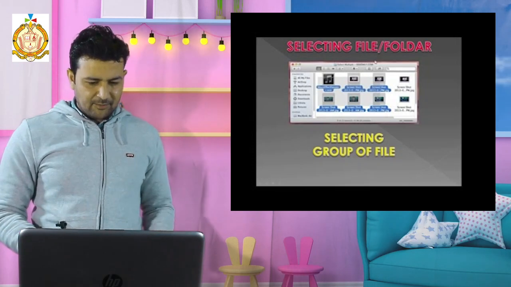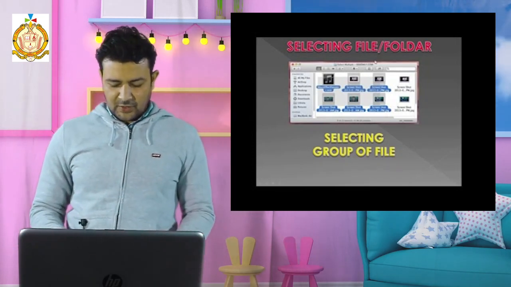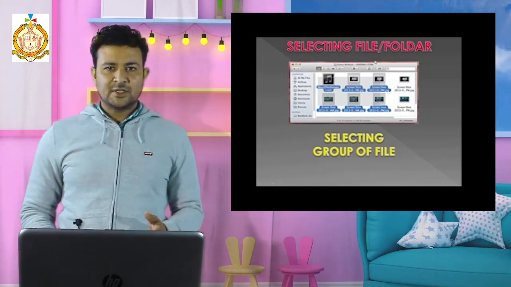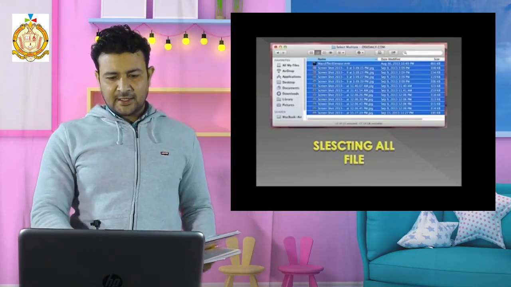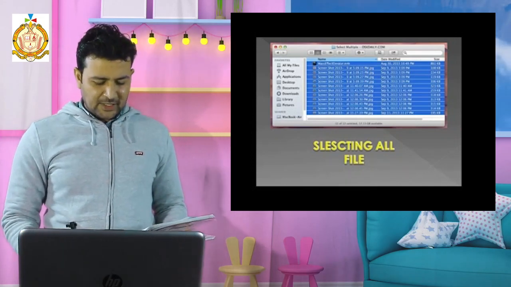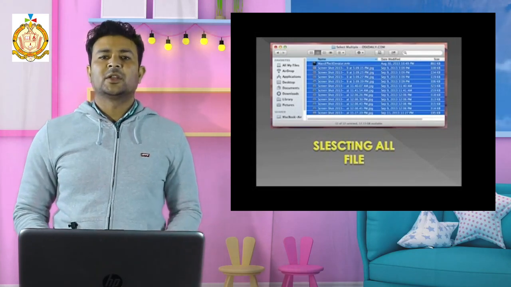Next, selecting multiple files. Multiple means more than one or more than two files. If you want to select them, first you have to open the folder in which the files are. See, selecting multiple files. How will you select? You have to open the folder, then click on the file you want to select, and press and hold the Control key.